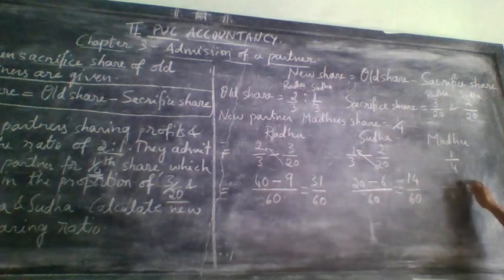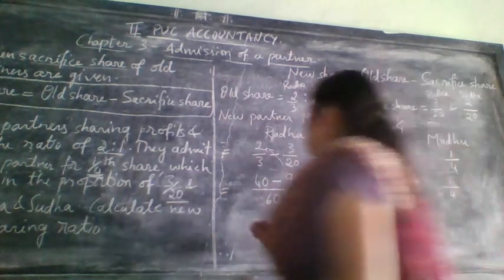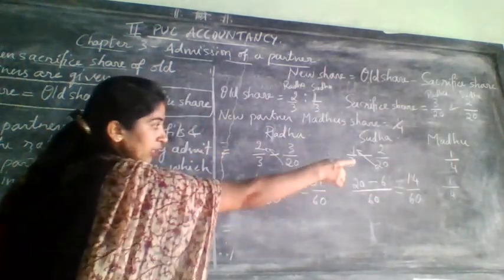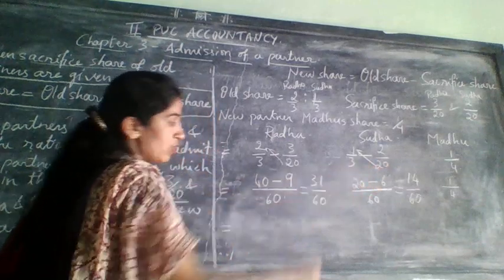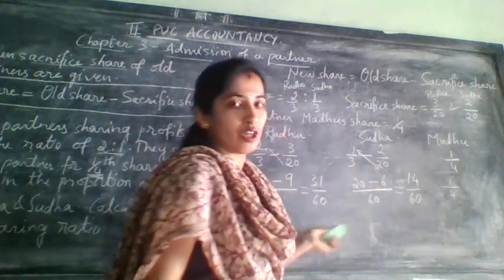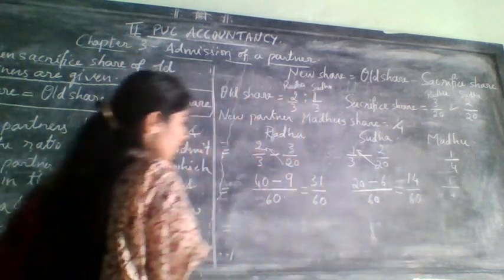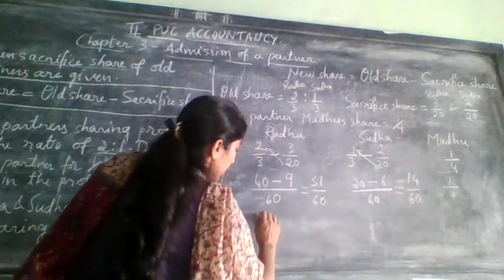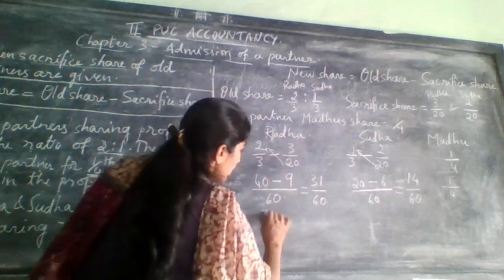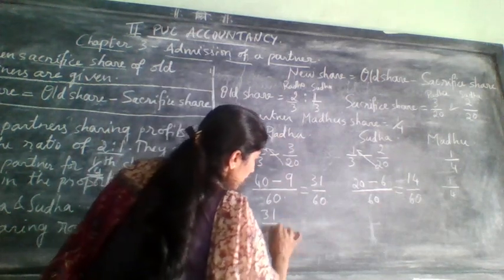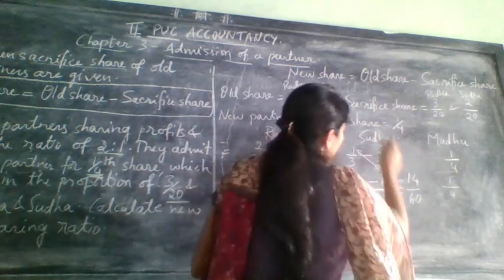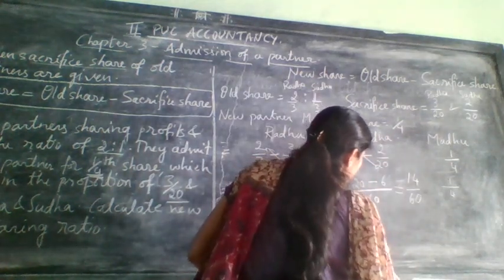Next, this is 1 by 4. Leave like that only. Next, you can convert this into 60, the last one, because these two have the same common denominator. Radha's share is 31 by 60, and Sudha's is 14 by 60.